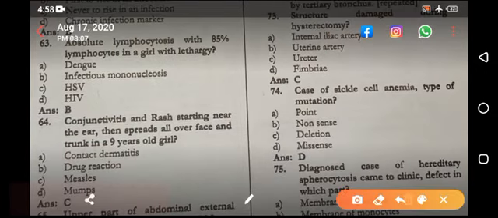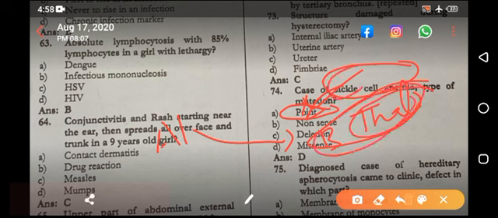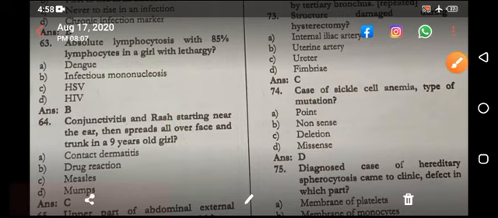Case of sickle cell anemia, type of mutation, this is point mutation. Even in the thalassemia, the beta thalassemia, again point mutation. The alpha thalassemia, deletion. Beta thalassemia and sickle cell anemia, this is point mutation. If someone is interested in having a reference, I will share it from USMLE. So beta thalassemia and sickle cell, you are having point mutation, while in alpha thalassemia you are having deletion.